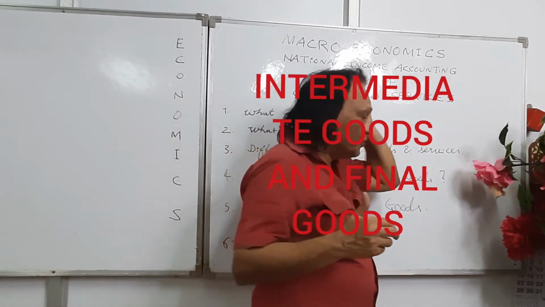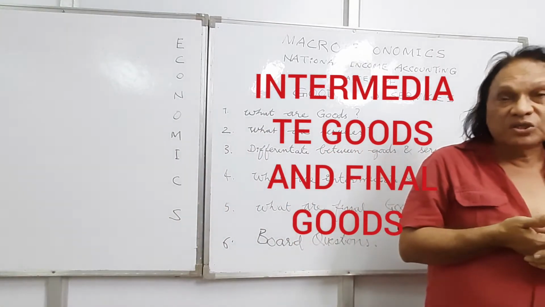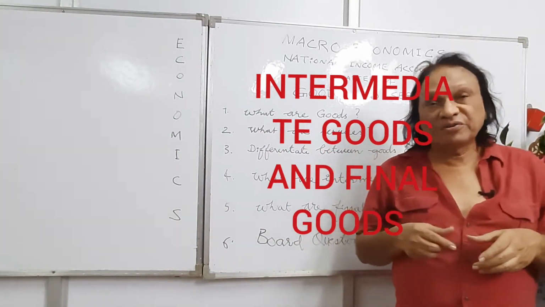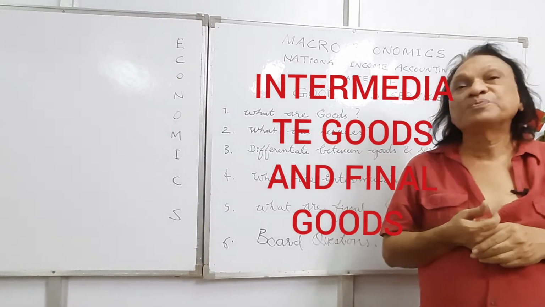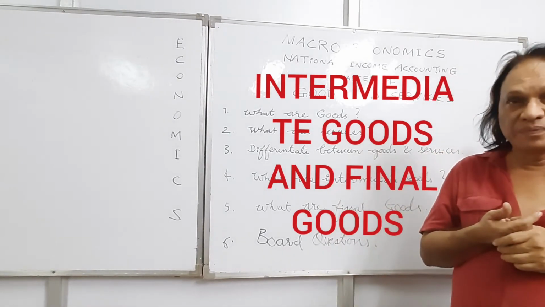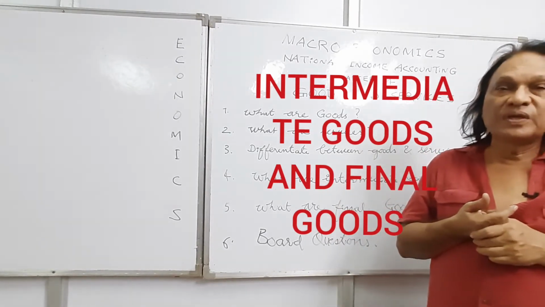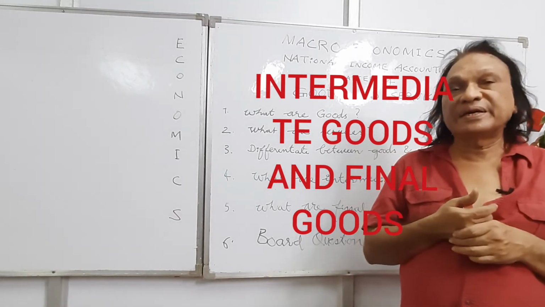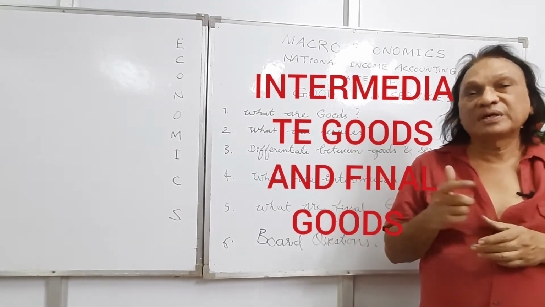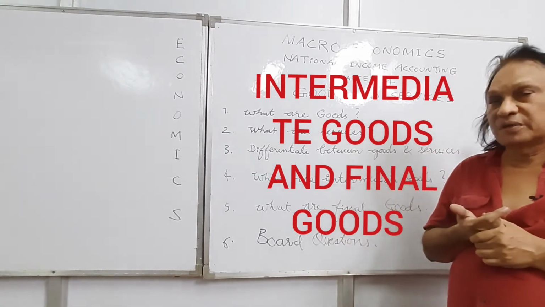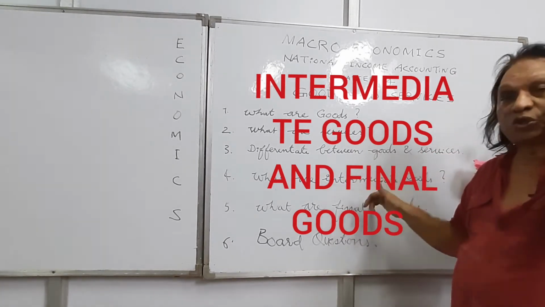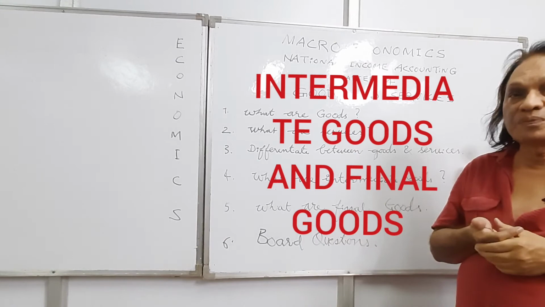If you take the value of sugarcane and the value of sugar, the value of sugarcane is already included, so it leads to double counting. We should not take it. In the manufacturing of shoe, the leather value is already taken care of. You should not take the value of leather and the value of shoe. So double counting. We should not take the value of intermediate goods. We should take the value of only final goods.